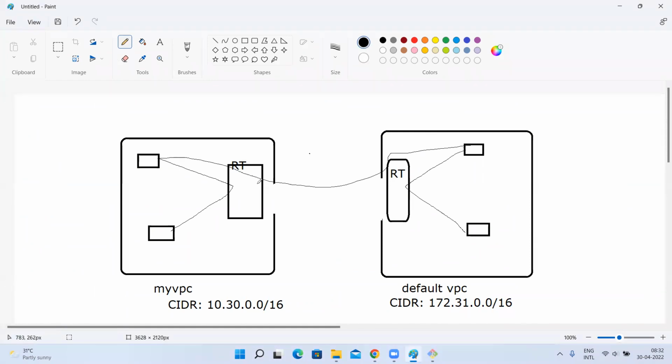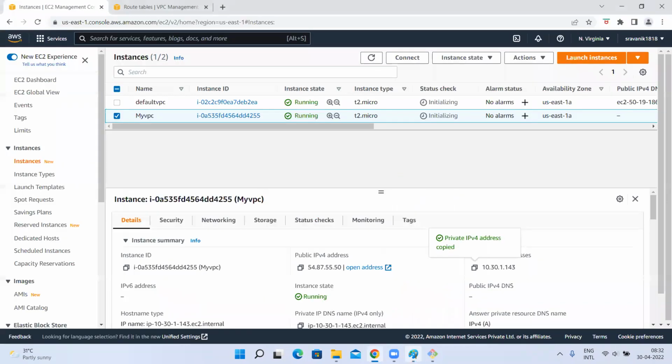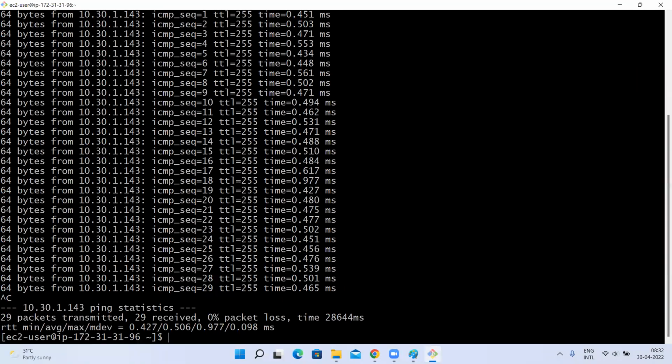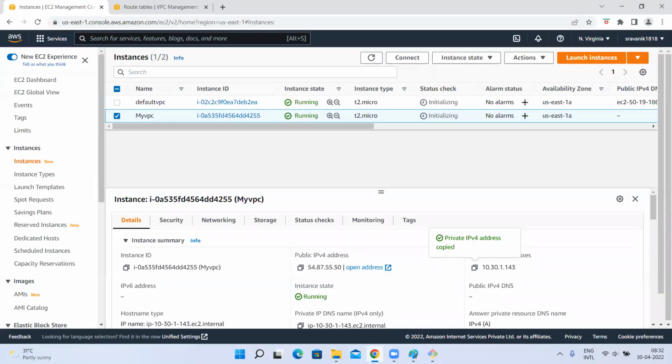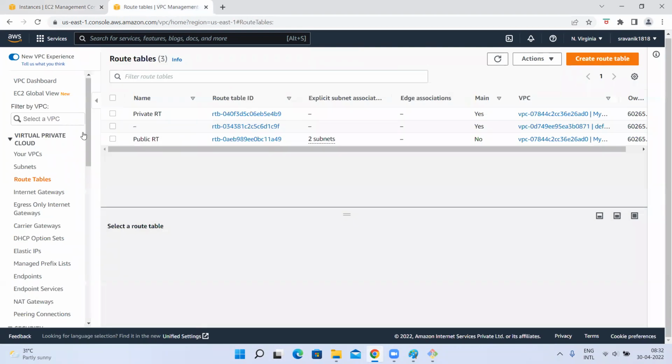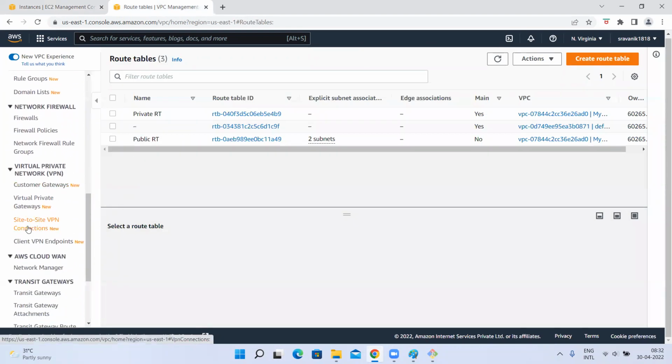It is going like this. If I delete that route, whatever we added, even if one is deleted, even if this allows, if this is not allowing, it will fail. Understood? VPC peering. So we need to take two VPCs and peer them. After doing peering, it will not work by itself. What I have to do is, in the route tables of both the VPCs, allow the traffic of the other VPC. Okay?